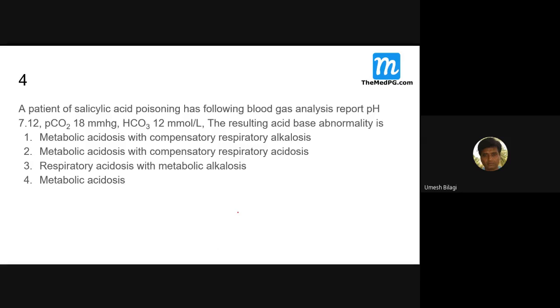So I was at the fourth question here. The pH of 7.12 is acidosis. Now there is acidosis. What is the carbon dioxide here? Is it increased or decreased? Decreased. What is the normal carbon dioxide? 35 to 45 mm, 40.